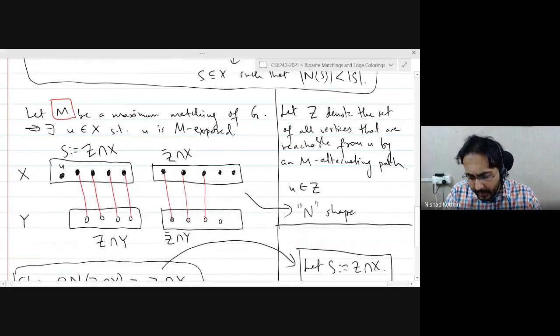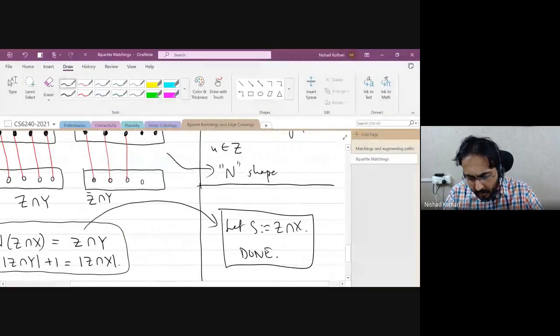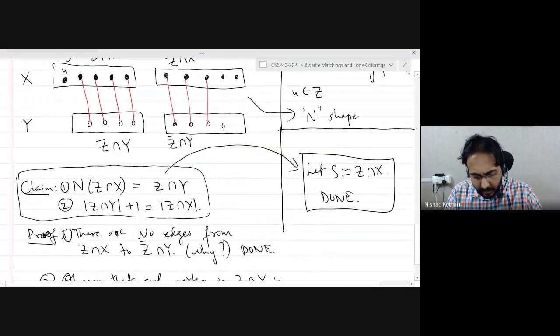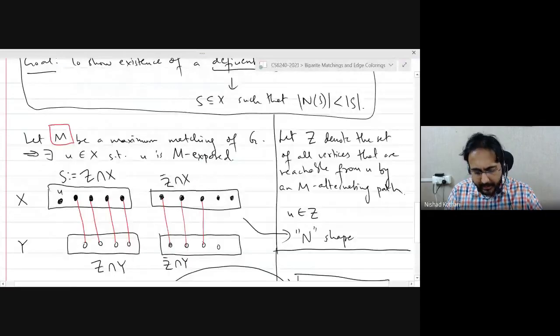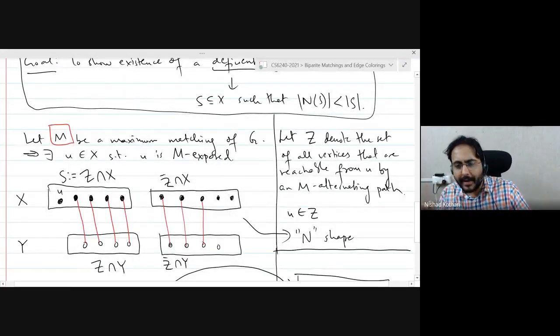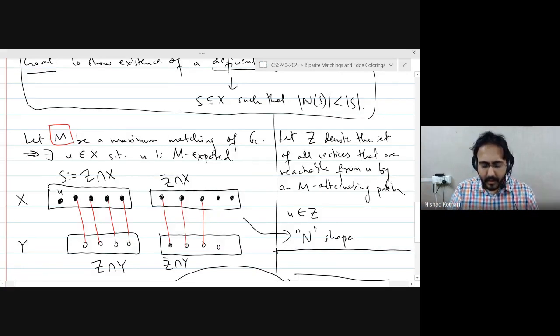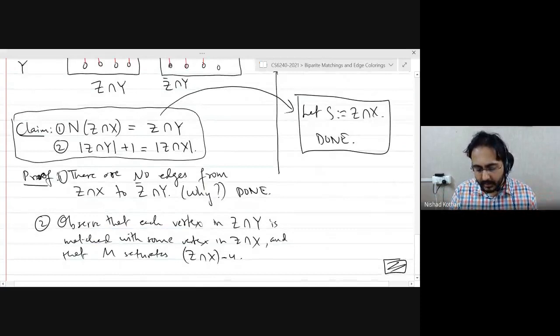Okay, so I just want to make few comments on a more algorithmic way of looking at it, because here we are not exactly saying how you can construct the set Z, right? We are just defining the set Z. There is actually a very nice way to construct this set, which will remind you of breadth first search trees or depth first search trees. I think it's breadth first, doesn't matter. Okay, it will remind you of how you construct these search trees.